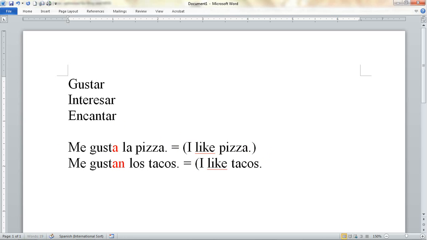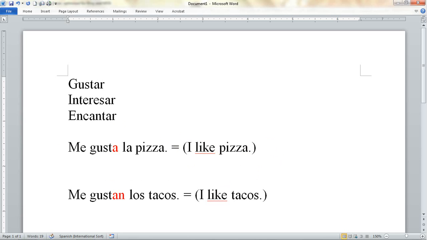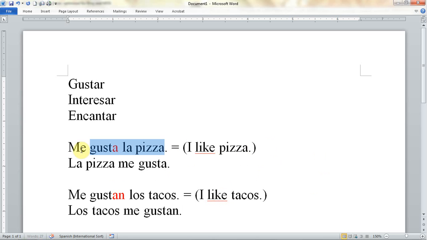An exact translation would be a little bit different. Well, let me change the order of the words. La pizza me gusta. That's entirely possible to say. Los tacos me gustan. So usually we would say a sentence like this, but you could also say it like this, no problem. Okay, so let me still highlight that. These are the same words, just a different order.